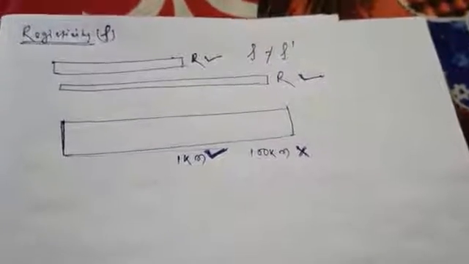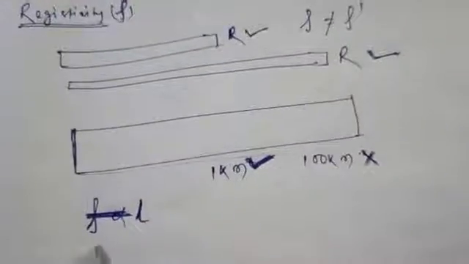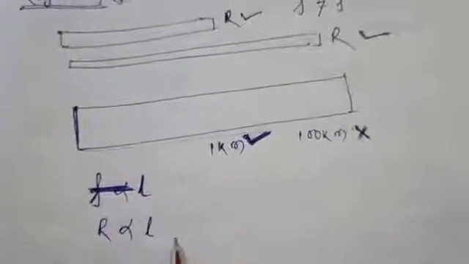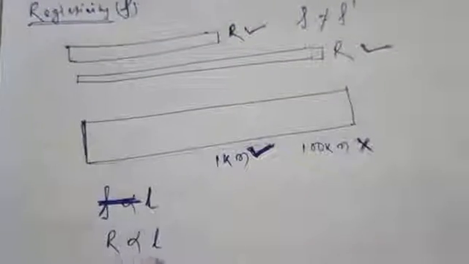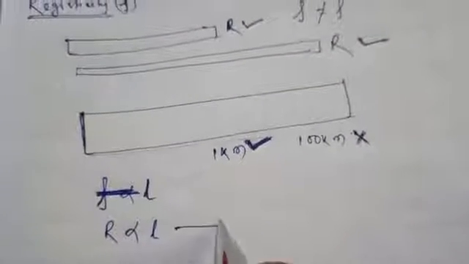So that means resistance is directly proportional to length. That means resistance will increase if the length increases.